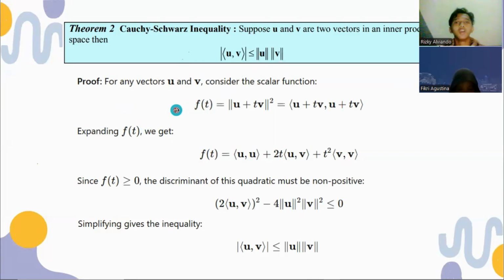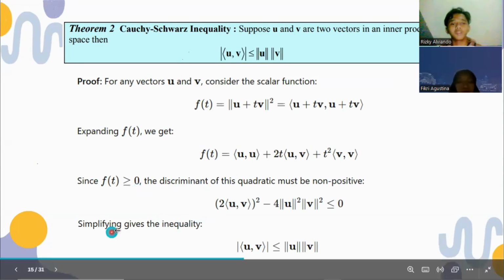First, we consider the scalar function f(t), as written here. After expanding f(t), we get this. Since we have a non-negative norm, then f(t) must be greater than or equal to 0.